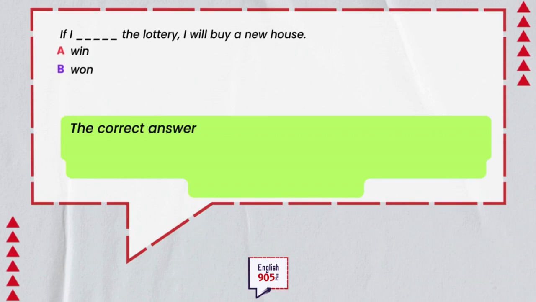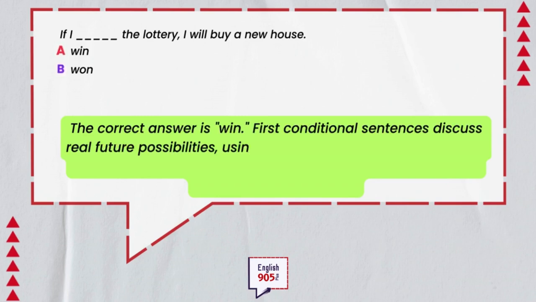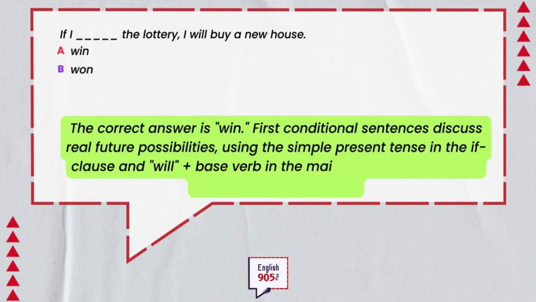The correct answer is win. First conditional sentences discuss real future possibilities, using the simple present tense in the if clause and will plus base verb in the main clause. Won is past tense and incorrect here.